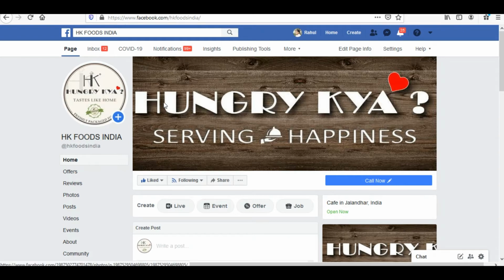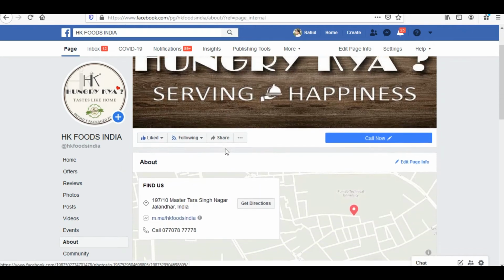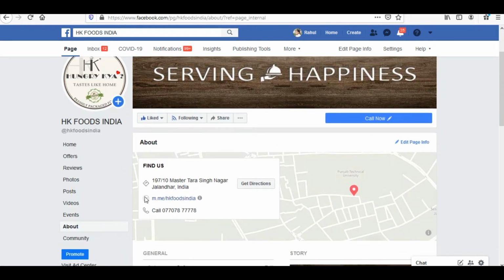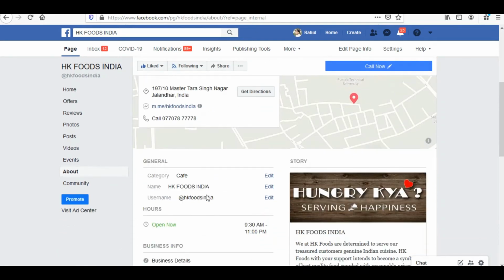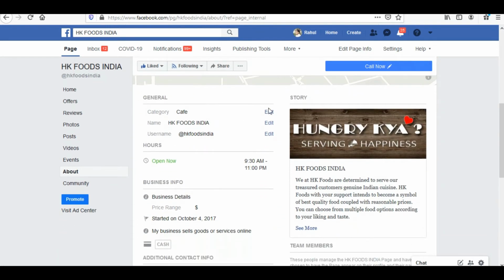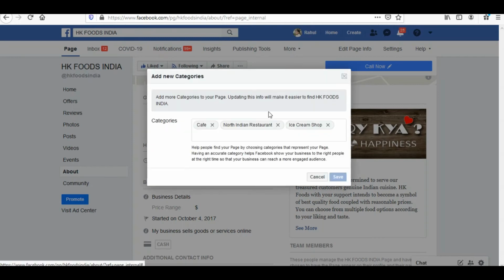Once you have uploaded these two photos and you have configured the button, you need to click on the about section of the page. On the left side, under these menu options, you need to click on the about button. Once you click on about, you would find that the address which I punched in during the creation of this page is appearing over here, and the mobile number that I have given. Then under category I had defined three things, that it is a cafe, North Indian restaurant, and an ice cream shop. I changed it, so these three are appearing now.